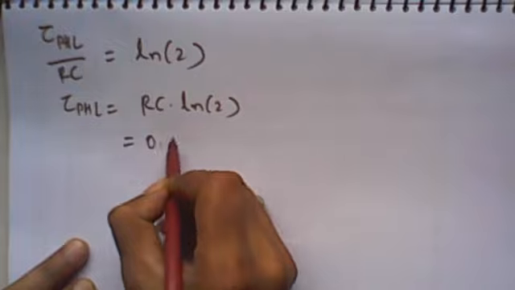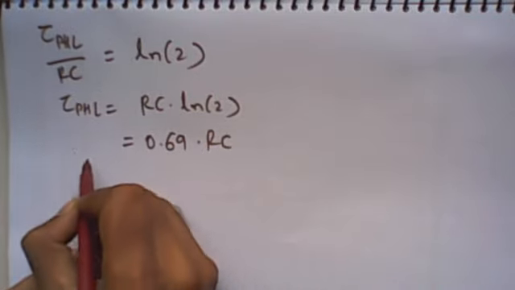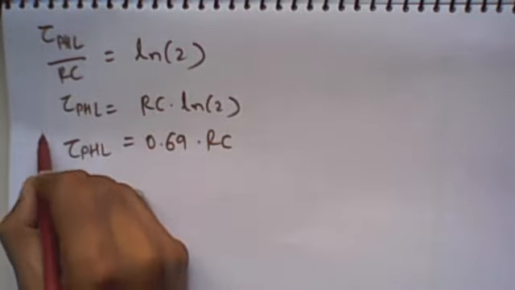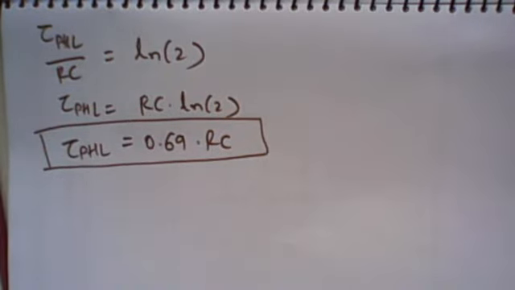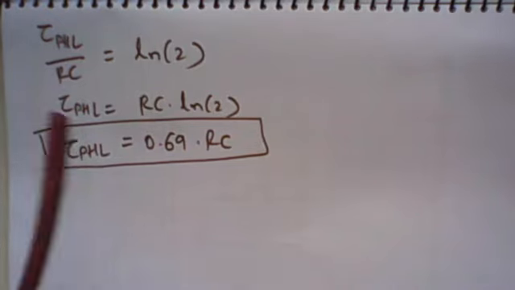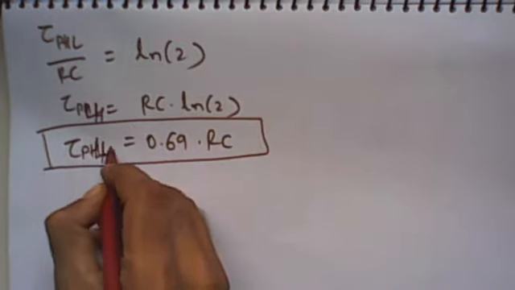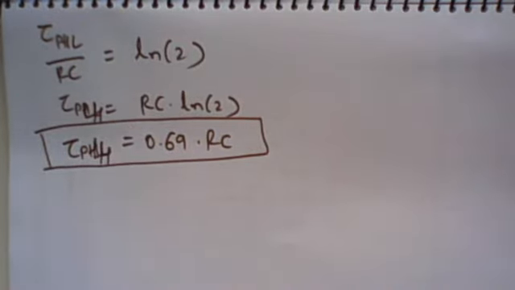Now natural logarithm of 2 is 0.69, so it is 0.69 into RC. So the propagation delay time of high to low in a single RC network is approximately 0.69 RC, and the same is true for low to high. This is what we have derived. So the propagation delay time in any RC network is approximately 0.69 into RC.